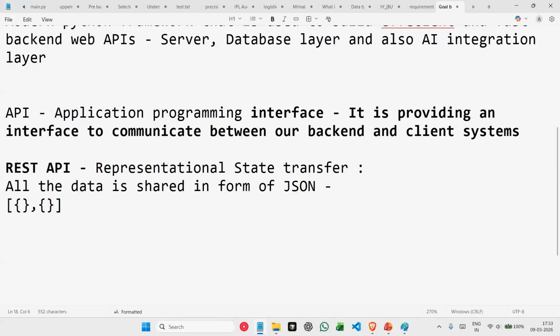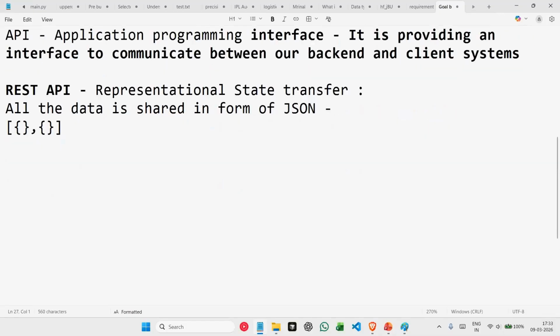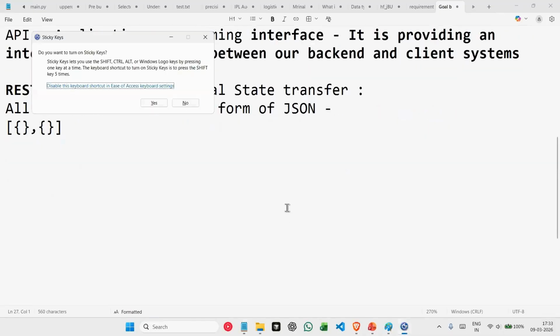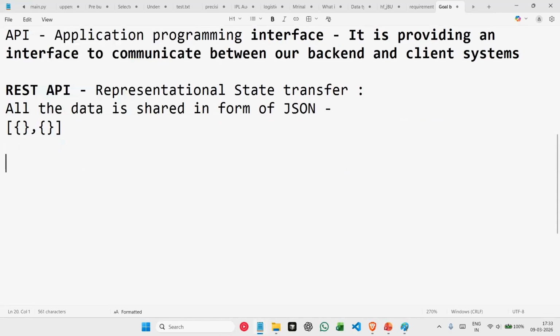So a REST API basically deals with data which is in this format, an array or a list of multiple dictionaries or objects. Now, one problem that we have in this project is that we are having a database which is SQL.